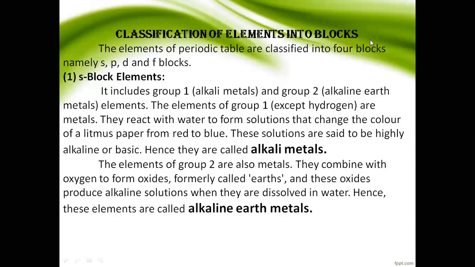The group 2 elements combine with oxygen to form oxides. In the early days, oxides were called earths. These oxides produce alkaline solutions when dissolved in water. So they are called alkaline earth metals.